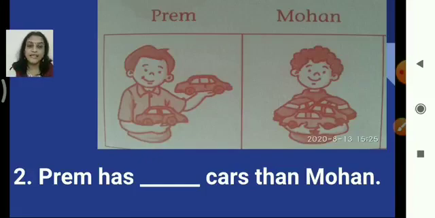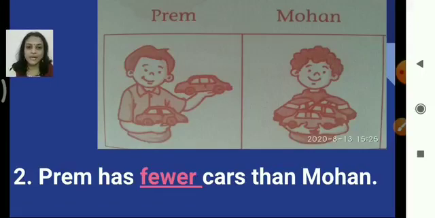Now the second one, again Prem and Mohan. Prem has dash cars than Mohan. Cars, remember, are countable nouns. So what will come? Fewer or less? Fewer. Prem has fewer cars than Mohan.